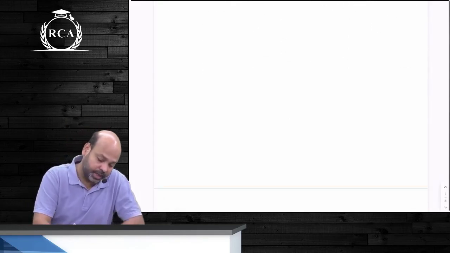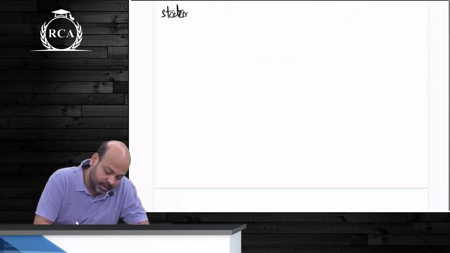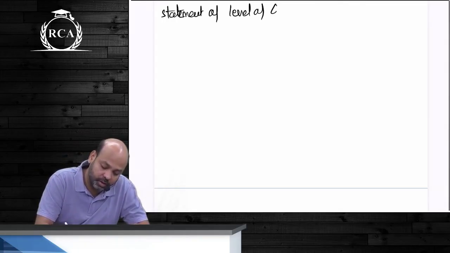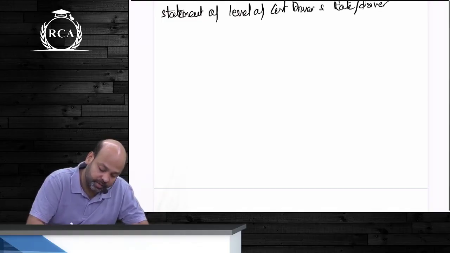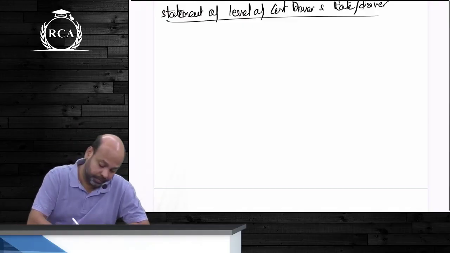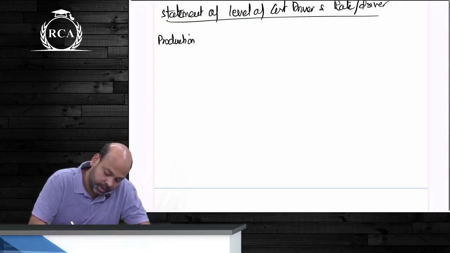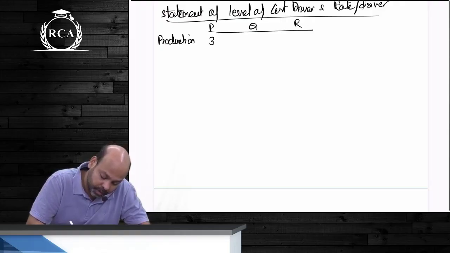All of you better pay attention, just listen for a minute guys, and then you can write statement of level of cost driver and rate per driver. If you want you can show these two statements separately guys, or you can also club them. अब जैसे बेटा production guys of PQR कितना हो जाएगा? How many units of P guys? 3000 units. Q 5000.